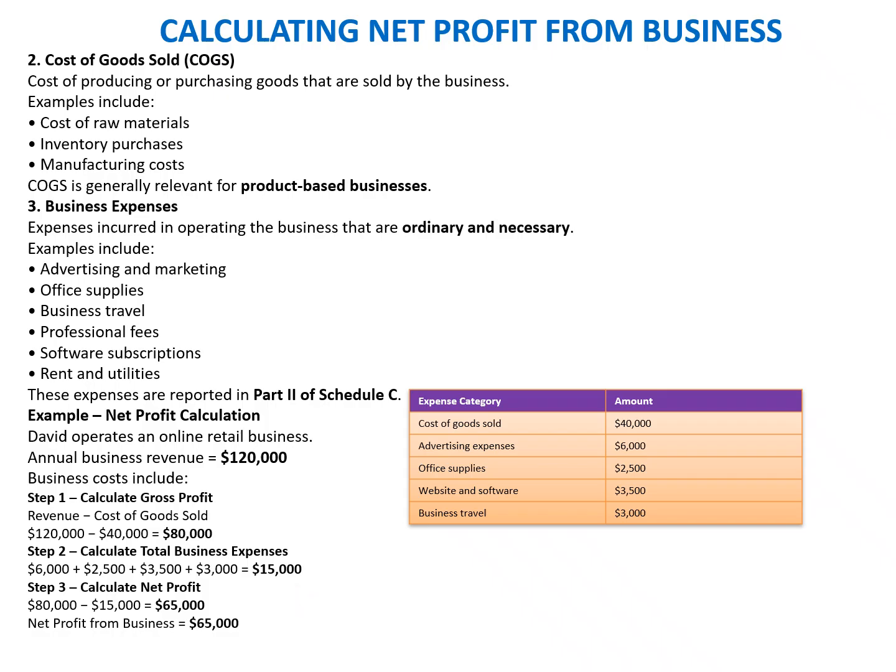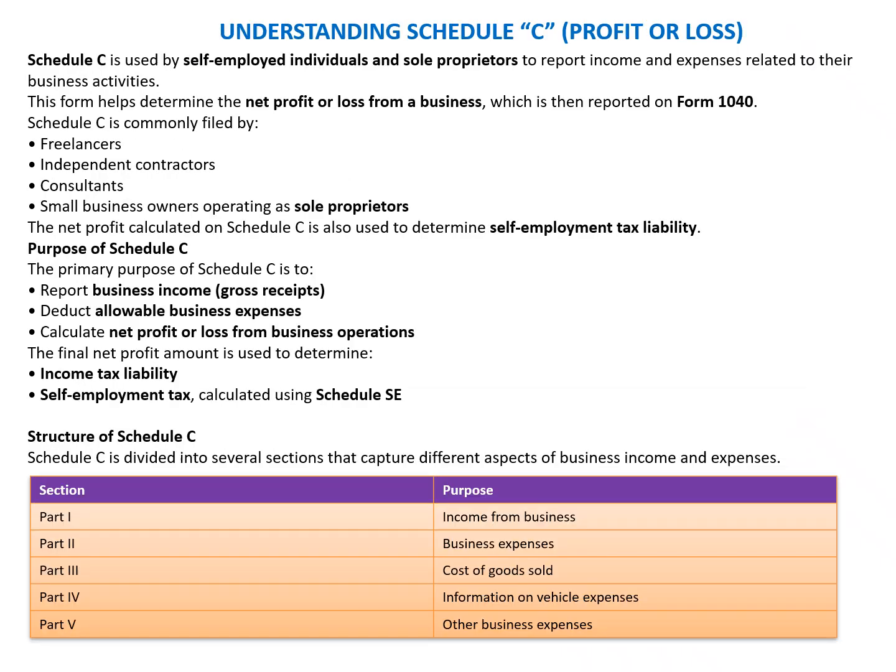So we will move to the next slide. Okay. Having understood the concept of gross profit, net profit, and finally how it has to be reported, we are in a position to completely understand Schedule C, which is the major form used to report the information into Form 1040.